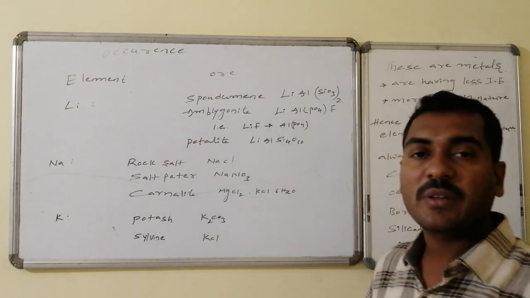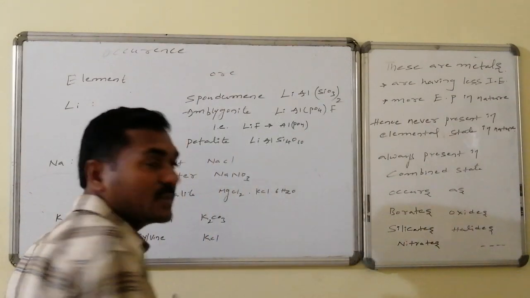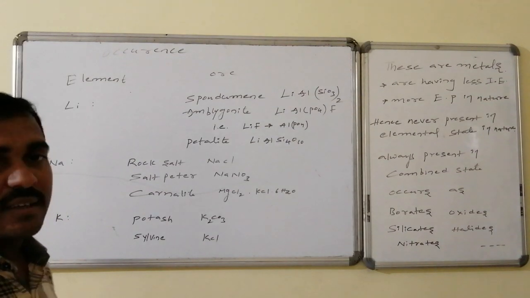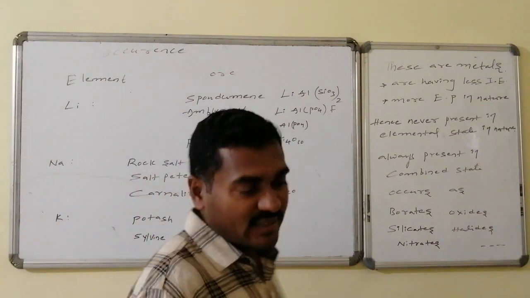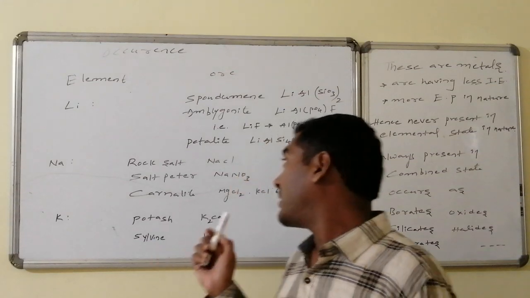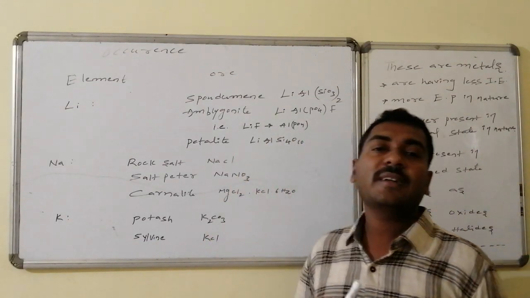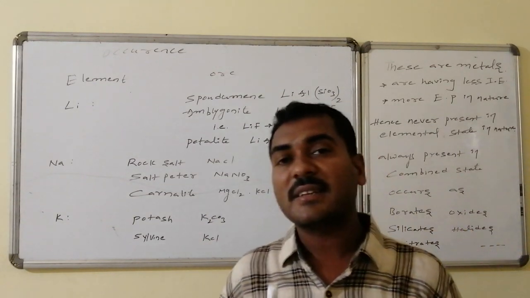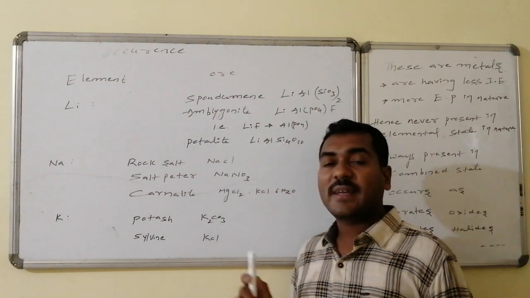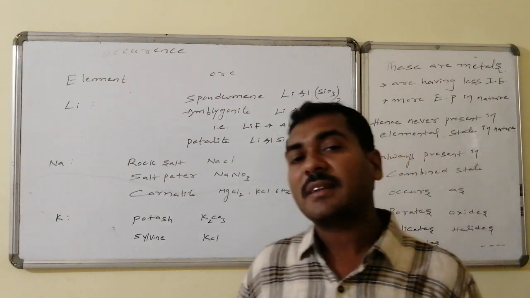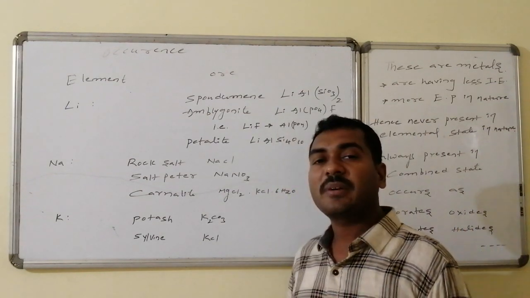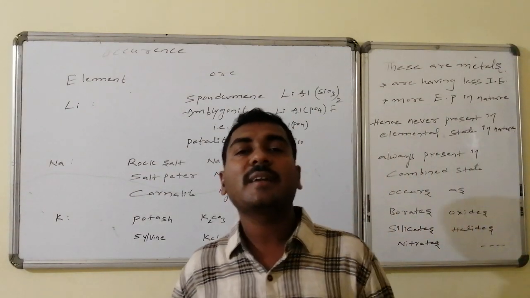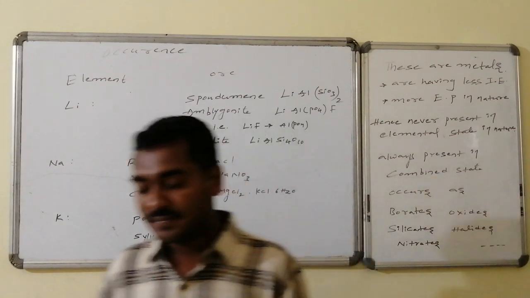Similarly, let us go for sodium, the second element. Sodium is present in the form of rock salt, sodium chloride. Similarly, chili saltpeter is sodium nitrate, Indian saltpeter is potassium nitrate, and carnallite is MgCl2.KCl.6H2O. Similarly, potassium is present in nature as potash, that is potassium carbonate, and sylvine, that is potassium chloride. In this way, the alkali metals occur in nature.